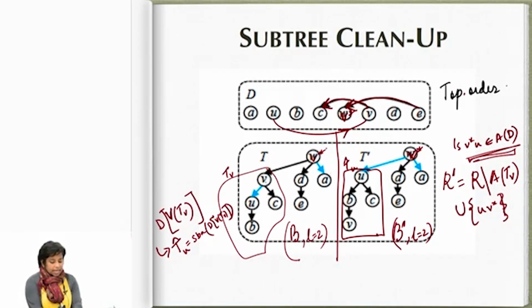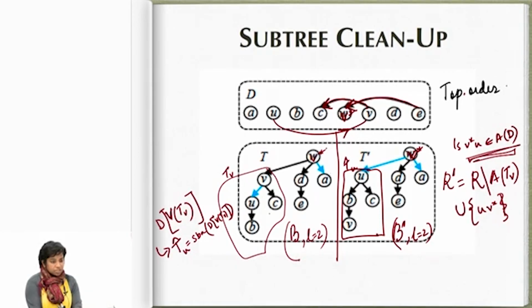At the very least, what happened here? I made this switch because there was a blue edge here, right? By removing this blue edge and replacing it with a blue-free portion here and adding at most one blue edge here, maybe if there was exactly one blue edge here, then here also I have the same number of blue edges in R prime. But if this subtree had more than one blue edge, then I have effectively reduced the number of blue edges, right?